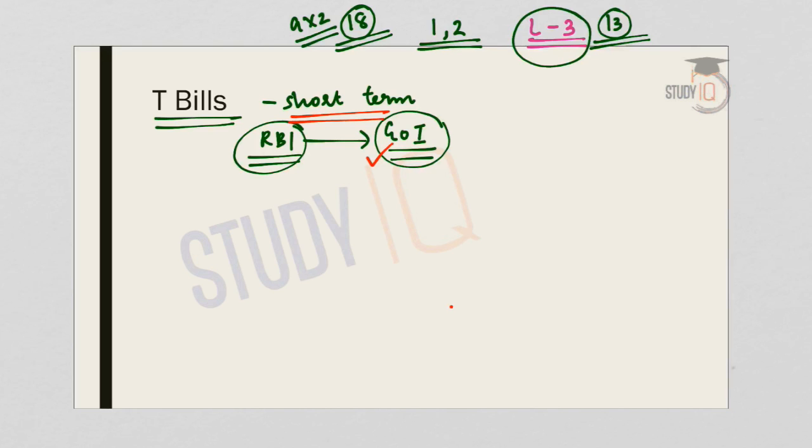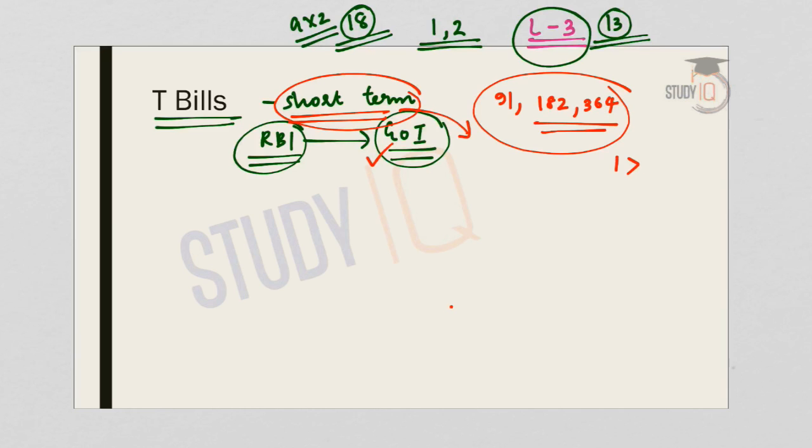So since T-bills are short-term financial instruments, the instrument is used to manage or meet the short-term liquidity requirements of the government. Now T-bills can be for 91 days, for 182 days or for 364 days. So maximum period is 364 days. So this is short-term because period is less than 1 year.